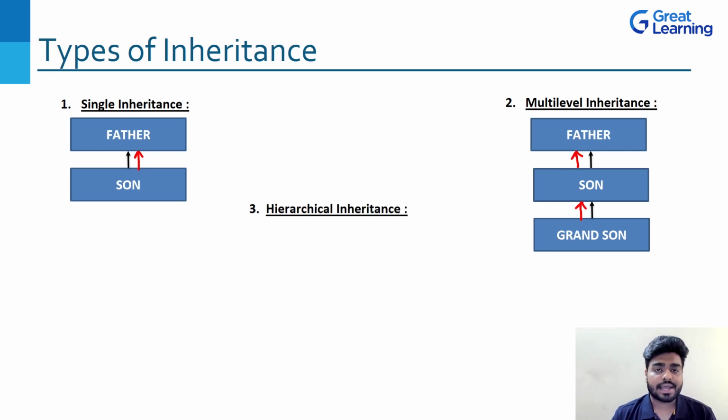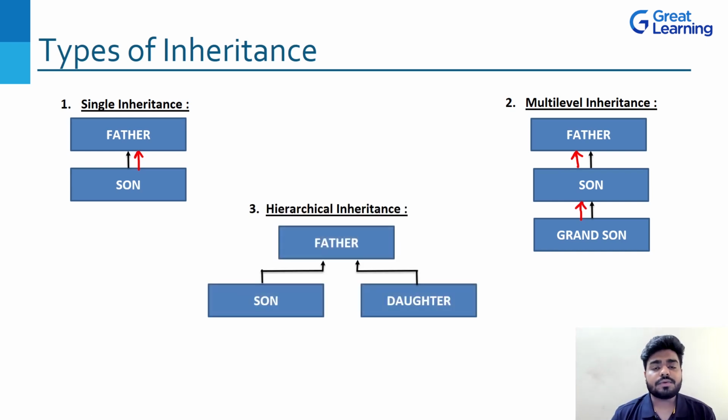Perfect. Why am I explaining that to you? Because the third one is hierarchical inheritance, and here we have a very different kind of structure. Now, if you can see here, we have two subclasses. One is son and one is daughter, but both of them are inheriting the property from the father. That is the parent class, right? Now, this is very different from single inheritance and multi-level inheritance. Why?